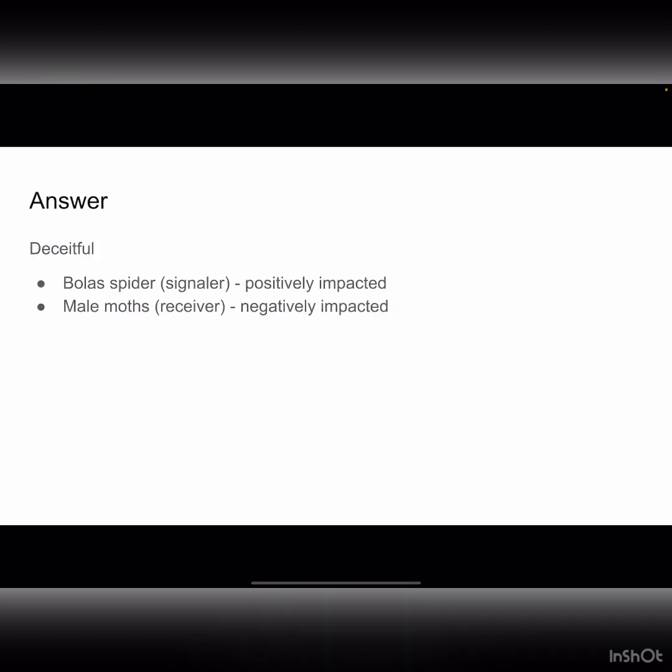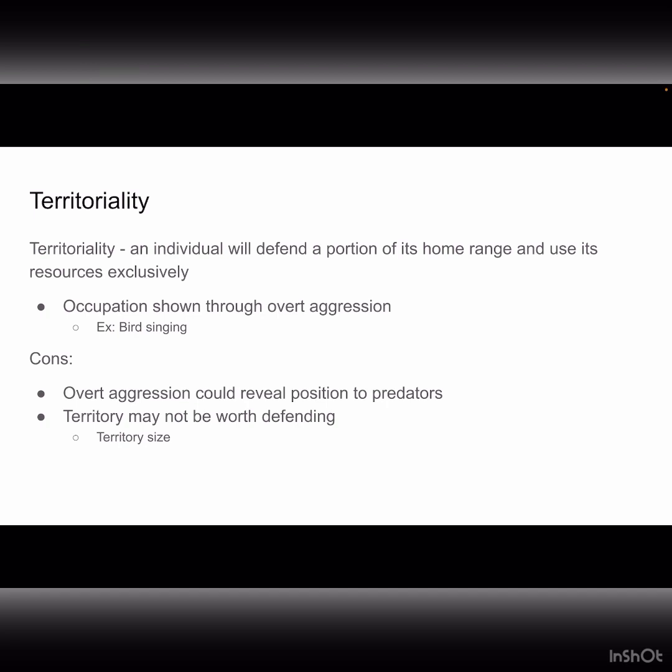It was deceitful communication. In this case, the bullet spider was the signaler while the male moths were the receivers. By communicating, the bullet spider got some food, which was a benefit, and the male moths got eaten, which wasn't so much of a benefit. If the signaler is benefited at the cost of the receiver, then it's deceitful communication. So this is an example of deceitful communication. Okay, now we move on to territoriality.